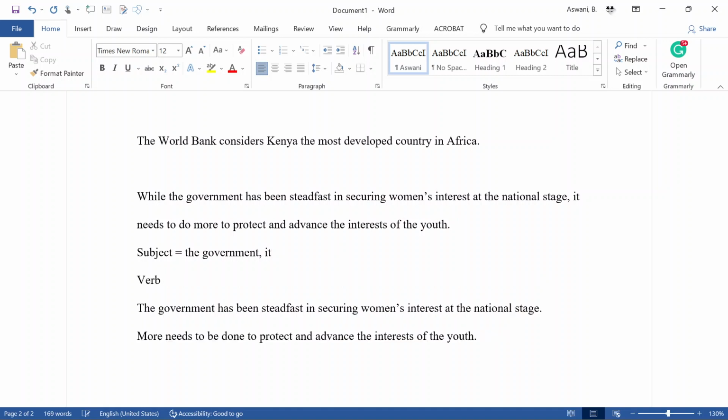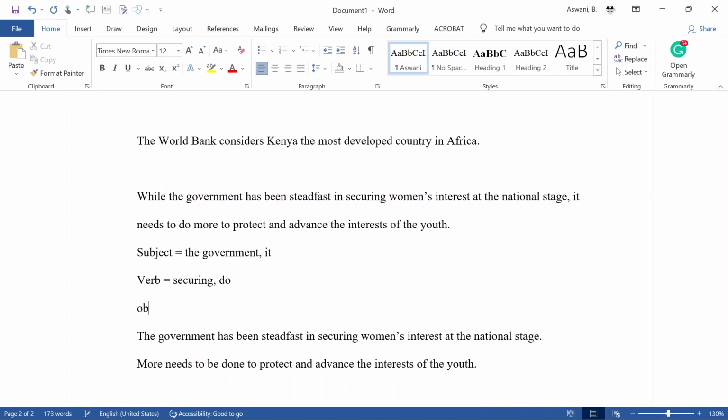The verbs will be "securing" and also "do". Okay, for the first part of the sentence, securing is a verb, and in the second case, it needs to do. Do is a verb. Okay, and then we have our object. In the first part of the sentence, women's interest is our target. And in the second instance, the object will be "more".